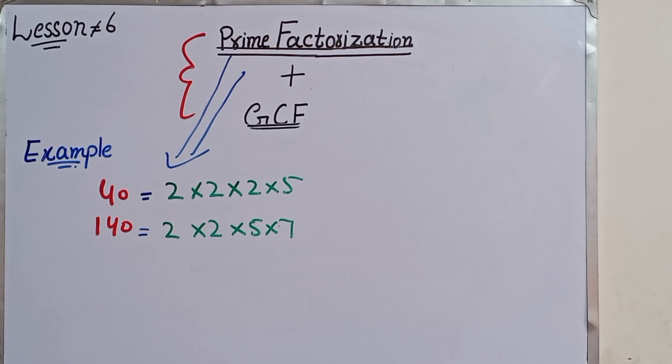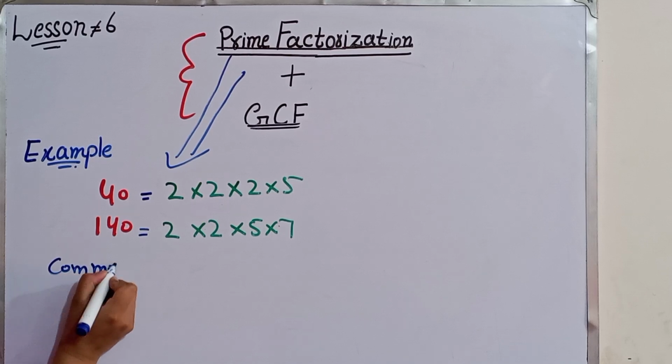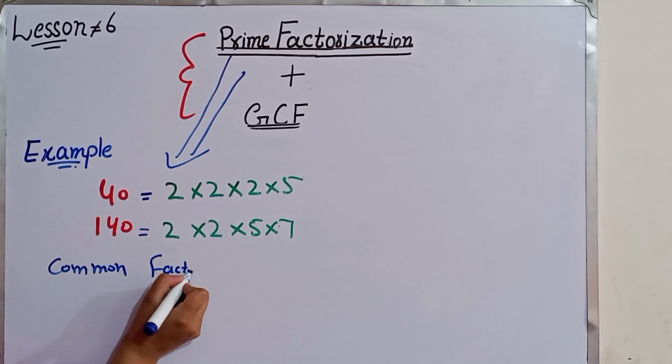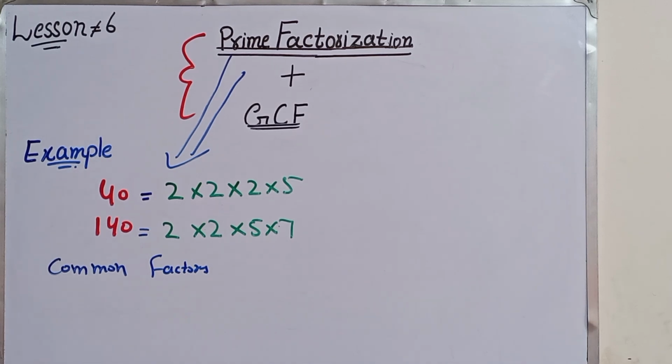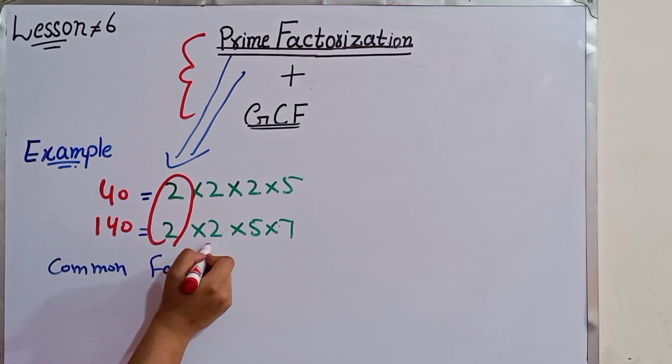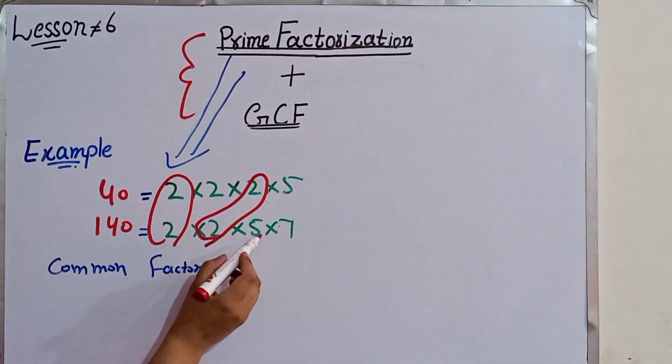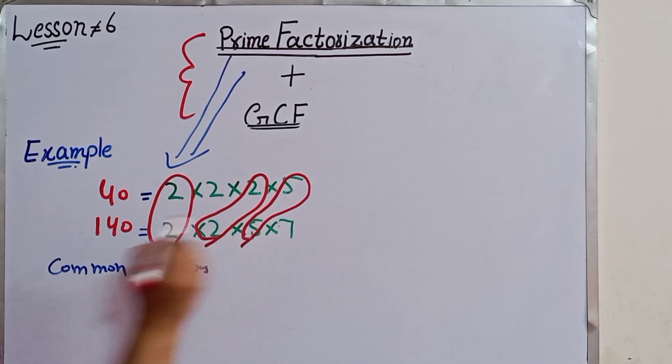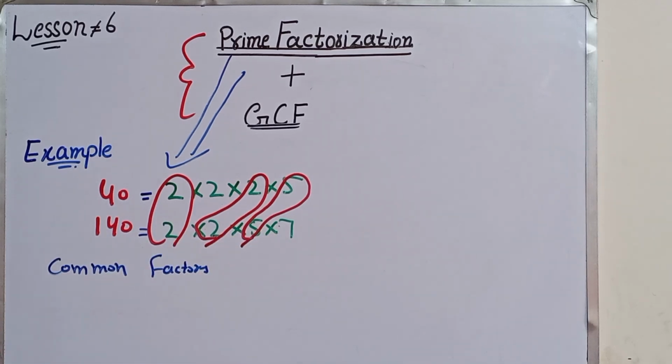Now, what are the common factors? I again repeat, what are the common factors? These 2, 2 and 5 are the common factors. Now we collect these common factors: 2 multiply 2 multiply 5.